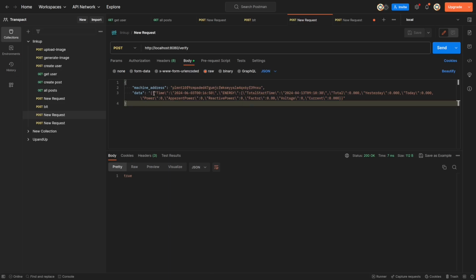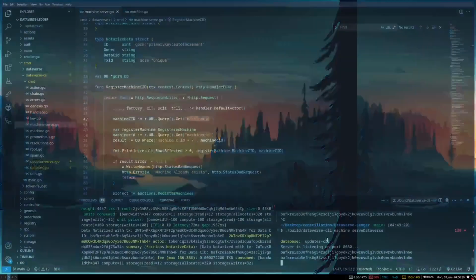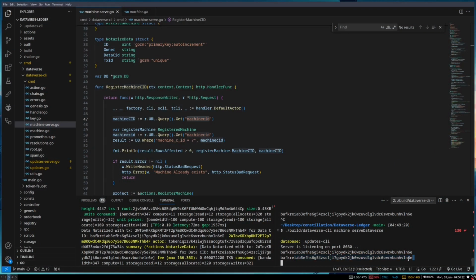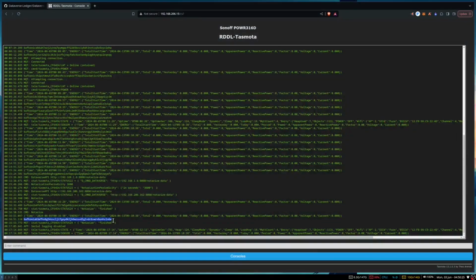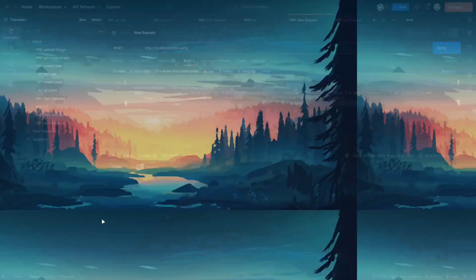So here, this is the data. Now I'll quickly click on send, and you can see the data is true for this CID, which is generated or logged into the data. If I go to the chain, you can see this is the 6E at the end, and if I go here, you can see it is the same content identifier generated for this.